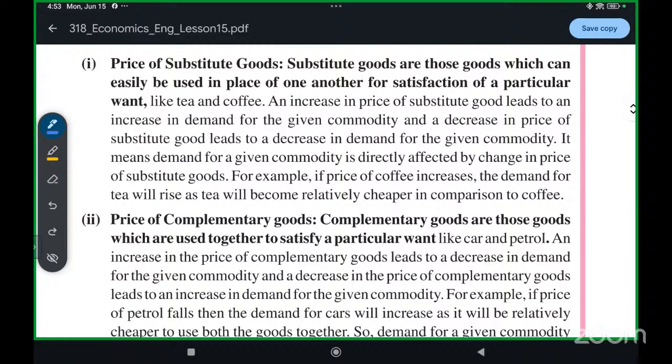If you love tea and you love coffee both, but if you are getting coffee at a lesser price, you'll buy coffee. Similarly, if you love Dairy Milk and Kit Kat both, but if you're getting one at a lower price, you will buy the thing at the lower price. Yes, that's what we do. So substitute goods are those goods which can easily be used in place of one another for satisfaction of a particular want.